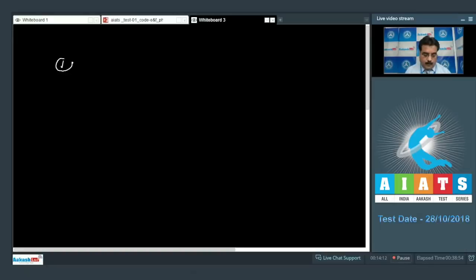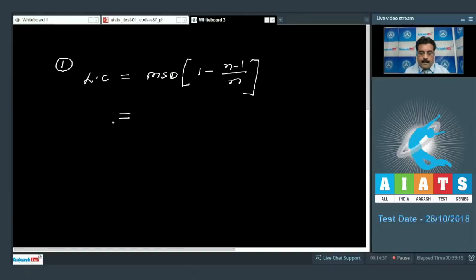So now I am going to take the least count of vernier calipers as per the question, and we know the least count of vernier calipers is MSD, main scale division, times 1 minus (n minus 1) upon n, where n is the number of divisions. First I would like to read the question. Which of the following instruments is the least precise device for measuring length?